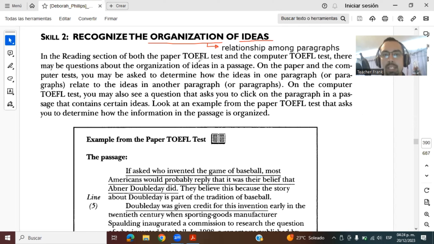So it says here in the TOEFL test, you may be asked to determine how the ideas in one paragraph, right, or paragraphs relate to the ideas in another paragraph or paragraphs, right? So we're going to look at an example down here. So let's go down here.